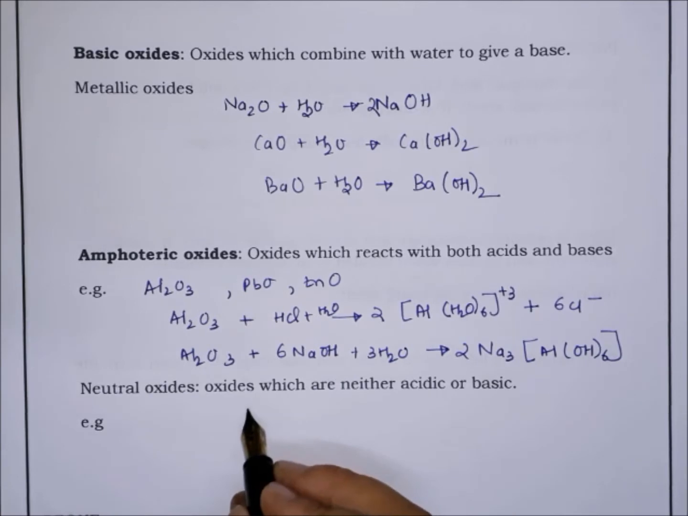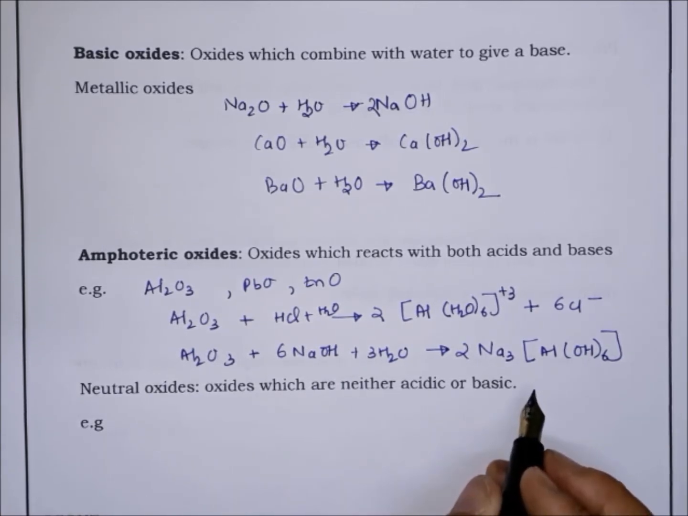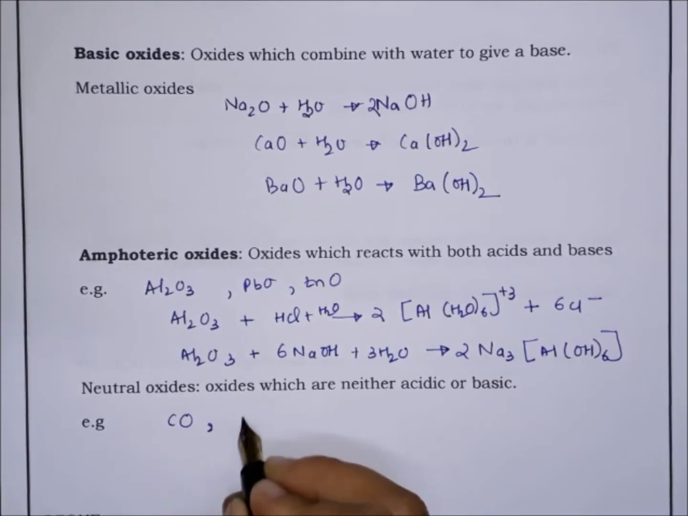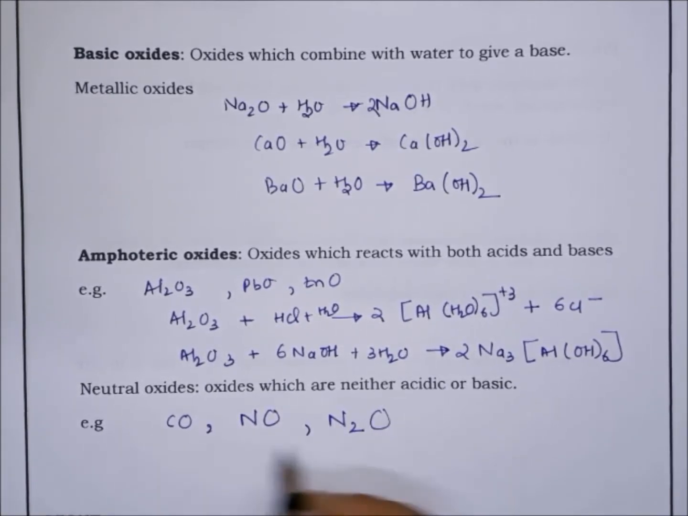Now next is neutral oxide, which is neither acidic nor basic, like carbon monoxide, nitric oxide, dinitrogen oxide. So these are the neutral oxides.